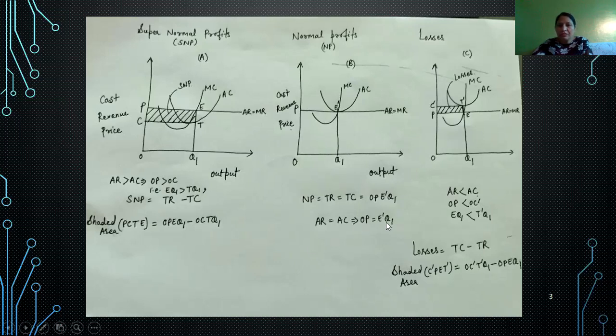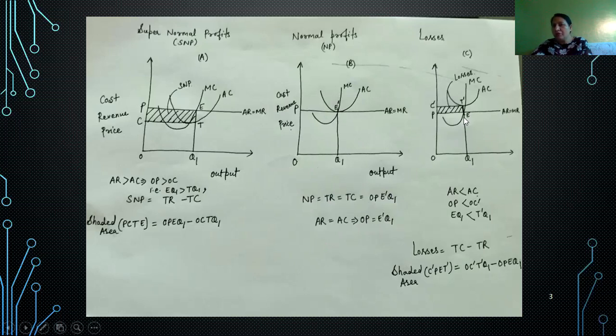Okay, that is OP equal to E'Q1. So in this case, the total revenue is equal to total cost. That is normal profit, OPE'Q1, normal profit. Thereafter, in the short run, as old firms cannot leave the industry in case of losses, the firm also suffers from losses in the short run.